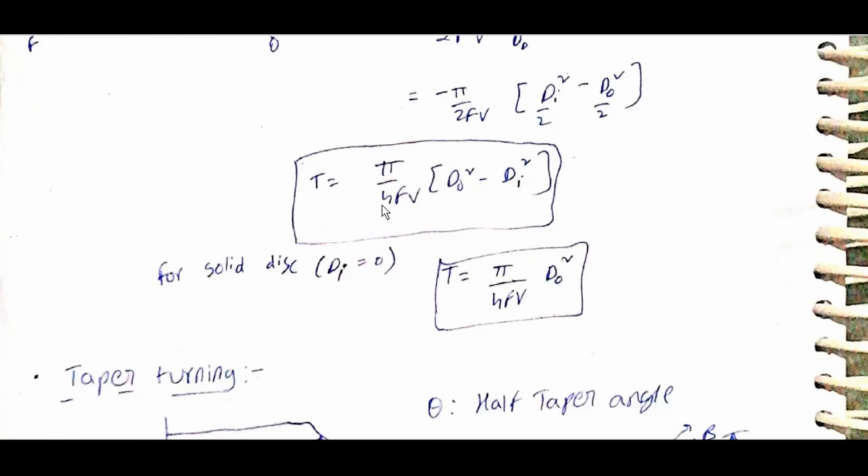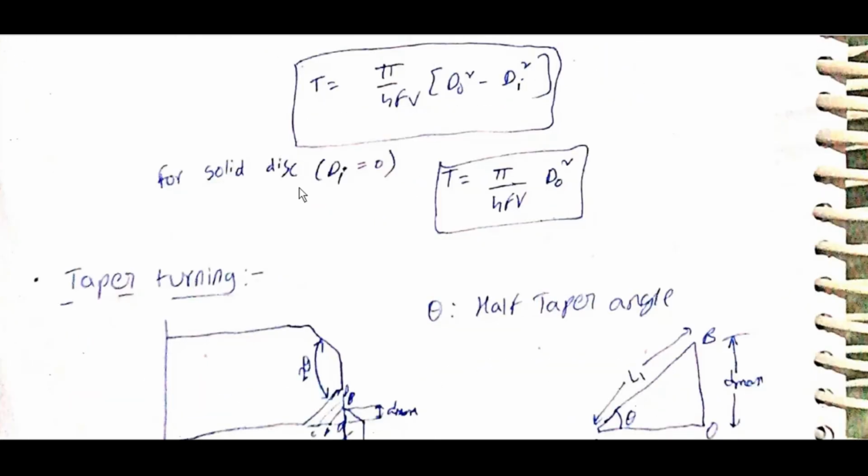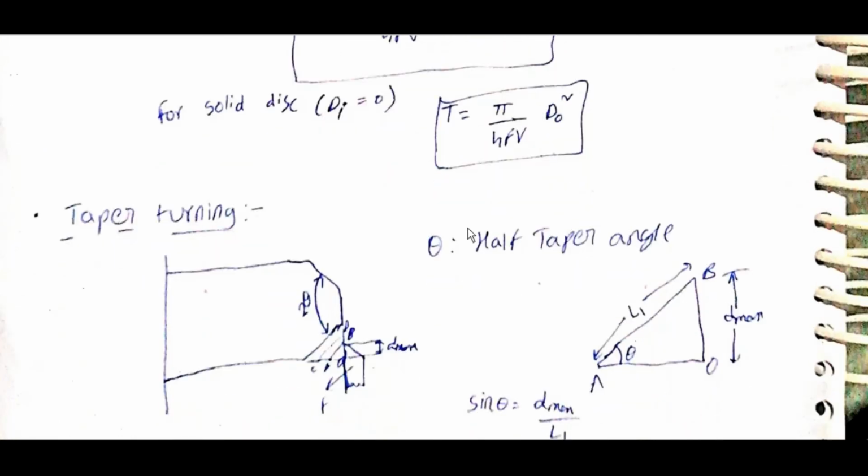T is equal to pi by 4f into (Do square minus Di square). For a solid disk, Di is equal to 0, so T is equal to pi by 4f into Do square.